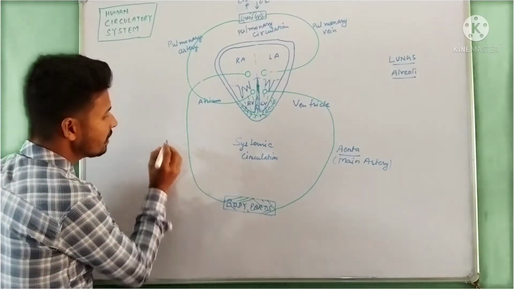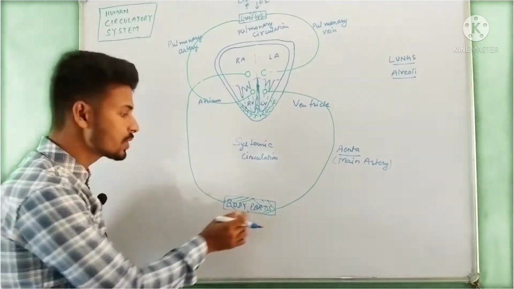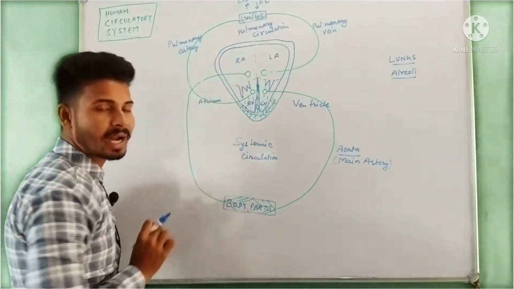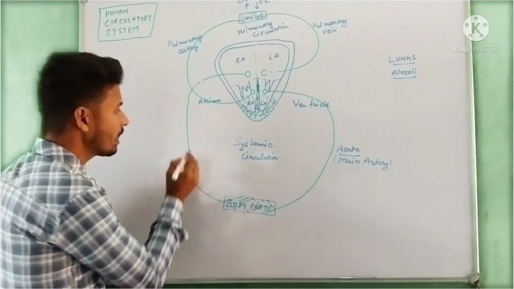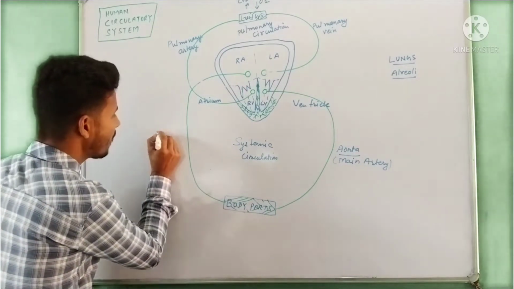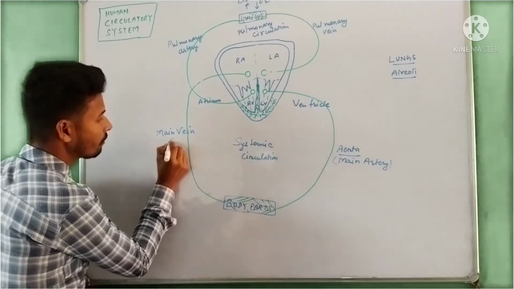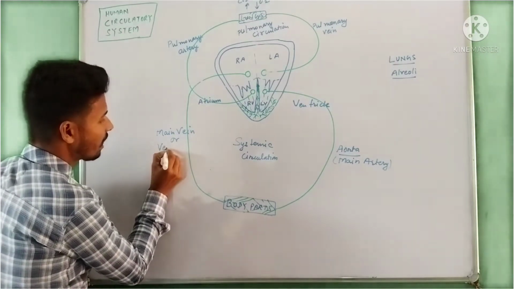In the same way, when the body parts have used the oxygen in the blood, it is transported back into the right atrium of the heart by the main vein, or vena cava.